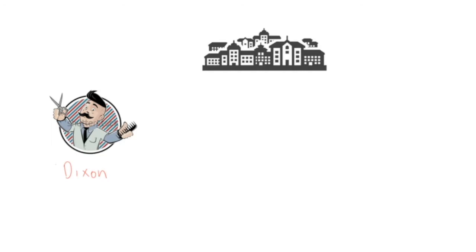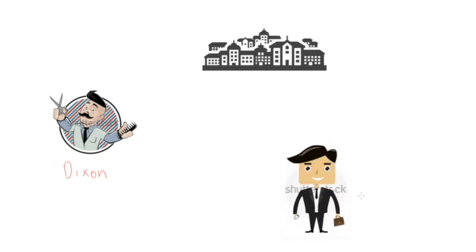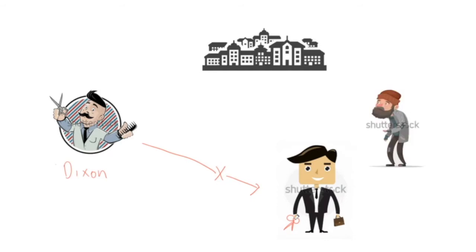So for example, let's say that this guy, who we'll call Jerry, he does cut his own hair, holding some scissors. So Dixon is not allowed to serve him because Dixon can only serve the men who don't cut their own hair. Then let's say there's a second guy, George, who doesn't cut his own hair. So by the mayoral decree, Dixon has to serve this guy because he has to serve all the people in the town who don't cut their own hair. So this guy, George, he doesn't cut his own hair, and this guy, Jerry, he does cut his own hair.